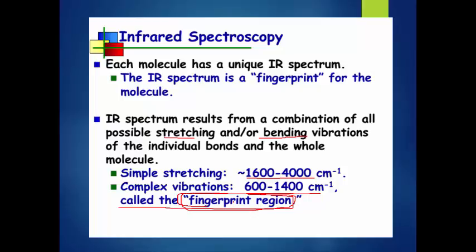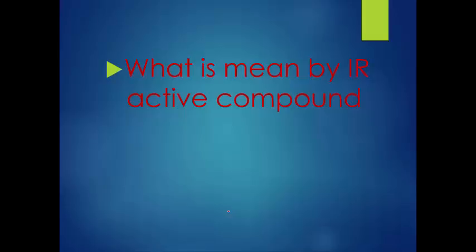The main fingerprint region is about 1600 to 1400, because in this range there is a complex overlapping of each functional group. But IR is unique, and the different functional groups present are identified. We will discuss later what is meant by the fingerprint region.